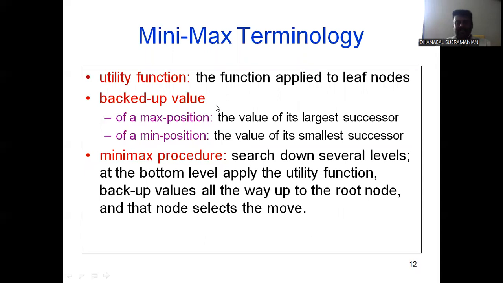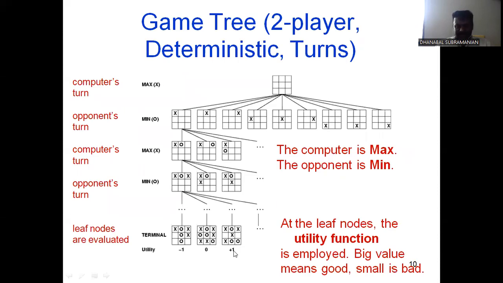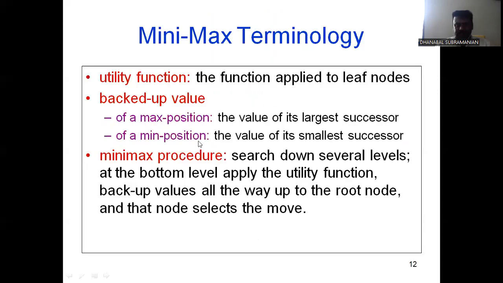Minimax terminology: utility function. This utility function is used to create a game under two important positions: one is the maximum position, the other the minimum position. The function is applied to the leaf node as a backed-up value. In the maximum position, the value is that of the largest successor. In the minimum position, the value is that of the smallest successor. In a simple example, at the maximum successor you receive plus 1, and at the minimum successor you receive minus 1.